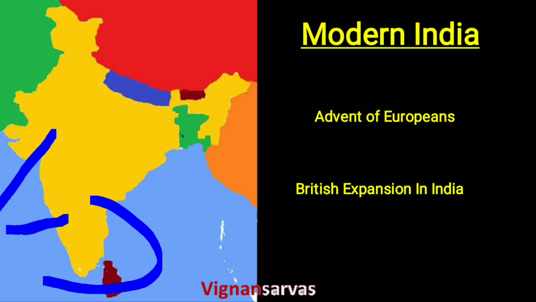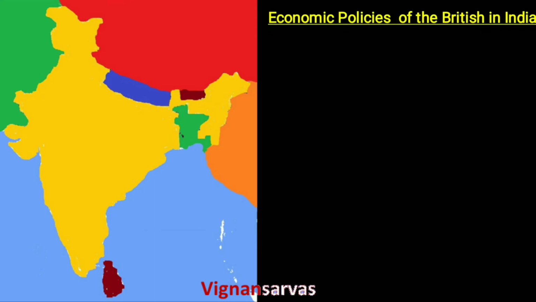Okay, after that, another topic is the economic policies of the British. After gaining control over the native rulers, they implemented several types of taxation and imposed different taxes on exports and imports and also introduced new land revenue collection methods.